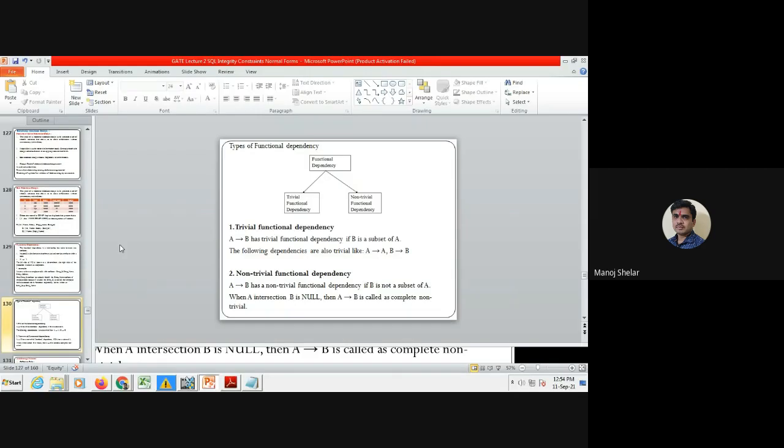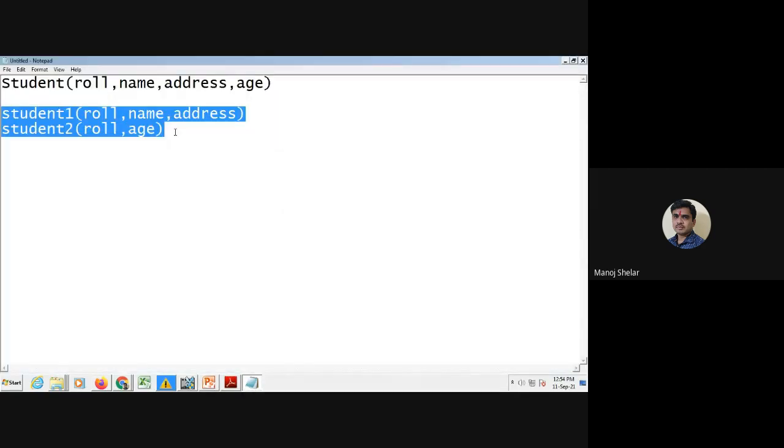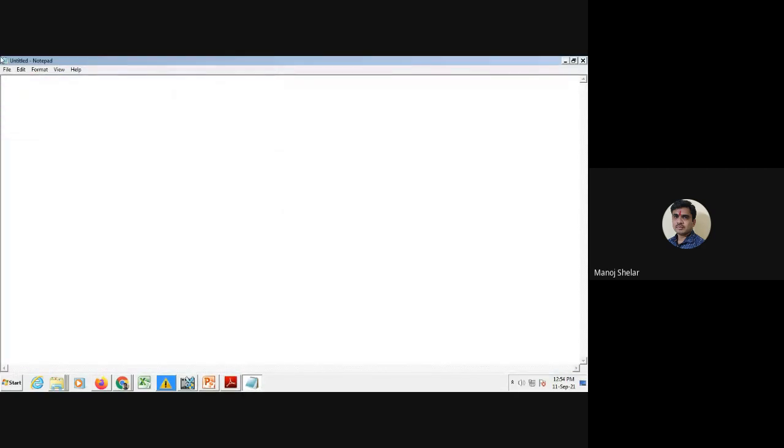One simple example. Suppose roll number, comma roll number implies name. It's a simple functional dependency. And roll number, comma name implies name.